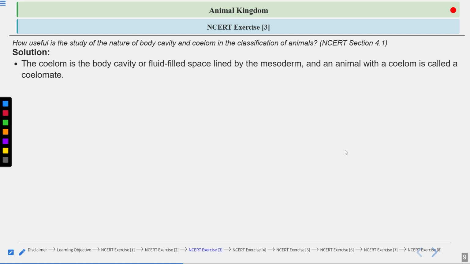It is a fluid-filled space that is lined by the mesoderm, and an animal with the coelom is called coelomate. Whenever coelomate is written, it means a true body cavity is present, right?